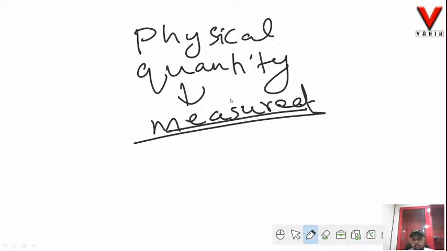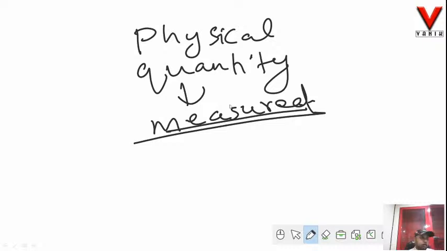So you can easily measure the mass of apples that you have bought from the market, and that comes to 1 kg. So I can say mass is a measurable quantity. That means mass is a physical quantity.